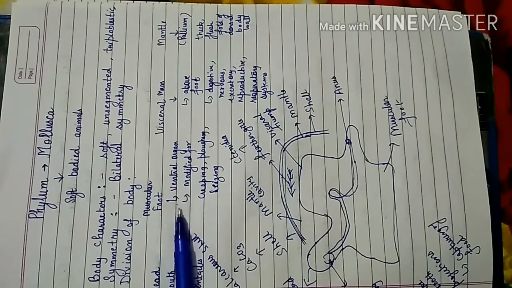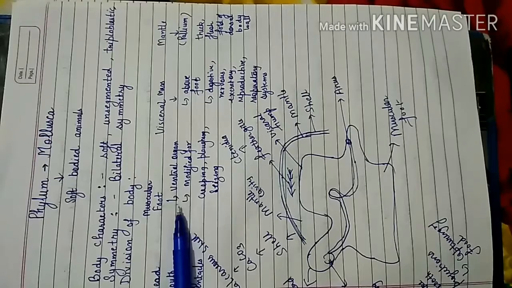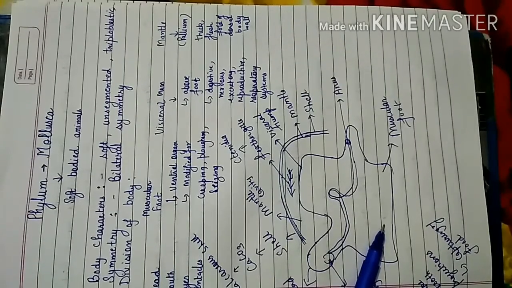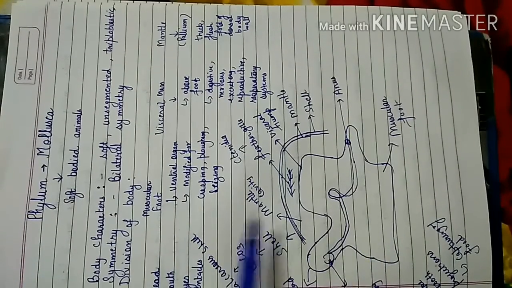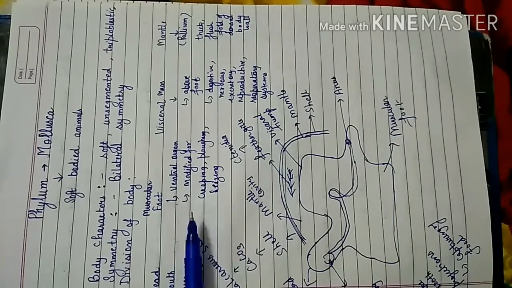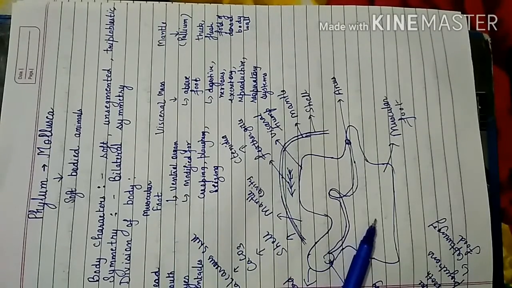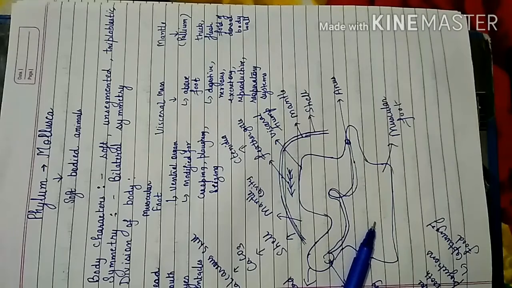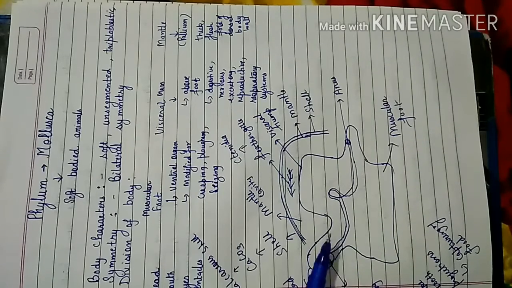Then there is a muscular foot. It is a ventral organ, meaning it is present on the ventral side. It is modified for creeping and for seizing. So this is the role of the muscular foot.